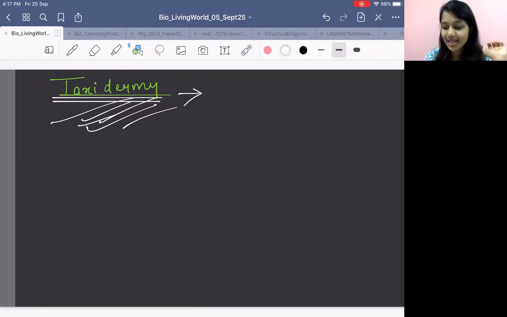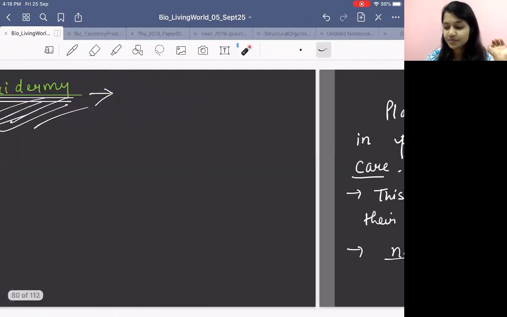Taxidermy. You should know that in a museum, what do they do? You don't keep those heavy animals like that. You do the stuffing in them. You remove the flesh and you do stuffing in them. And that process is called taxidermy. I hope it is clear to you. Cool?